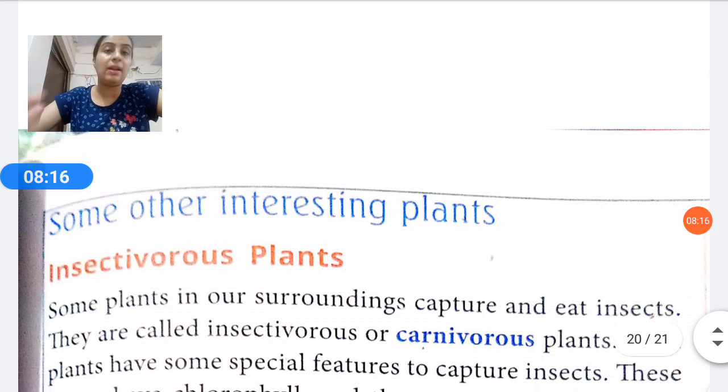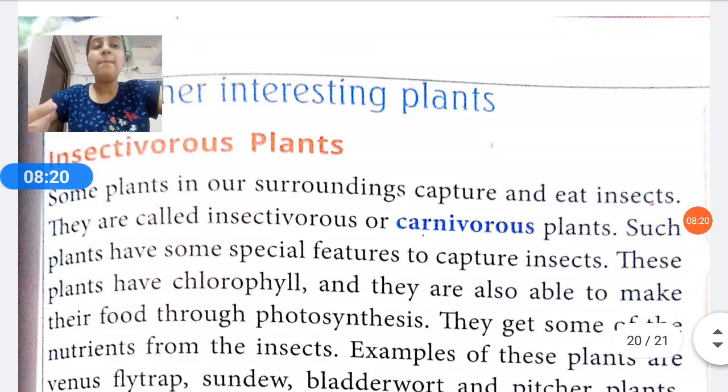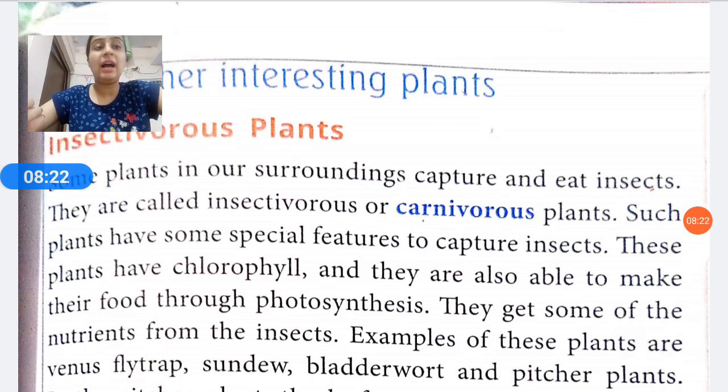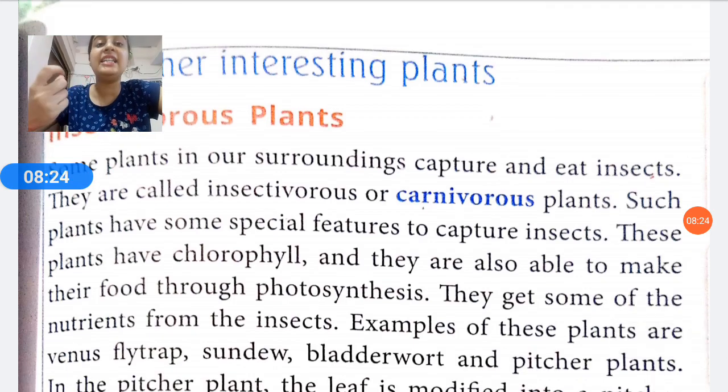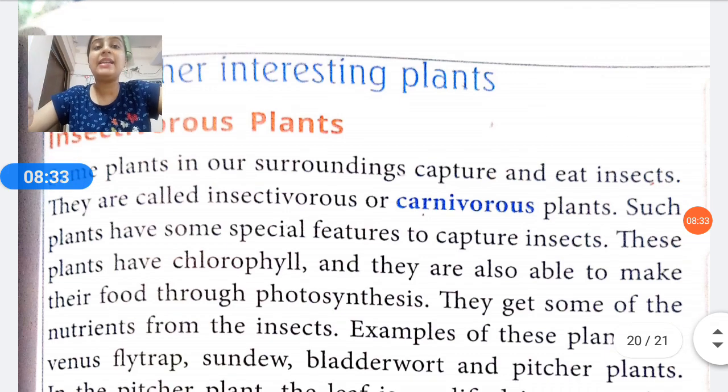Now next are different kinds of plants. Some other interesting plants we are going to discuss are insectivorous plants. Some plants in our surroundings capture and eat insects. As the name suggests, they are referred to as insectivorous or carnivorous plants. Such plants have special features to capture insects.